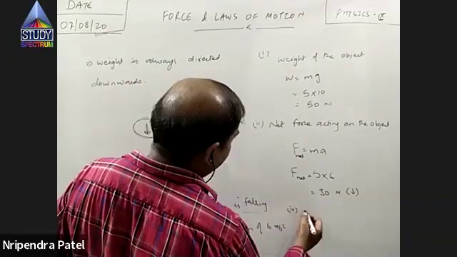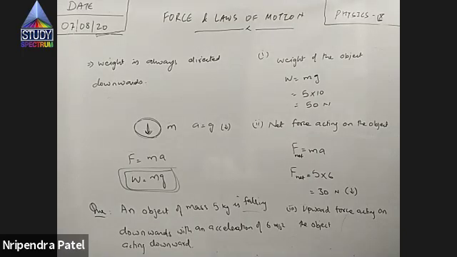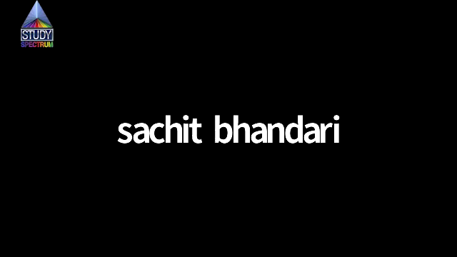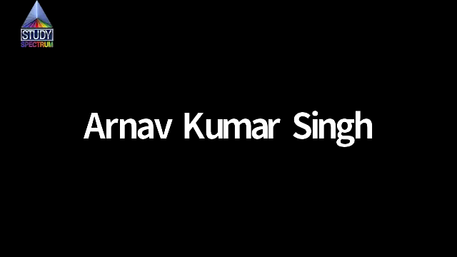Both are cancelling each other. So if an object is accelerating downward with an acceleration of 6 meters per second square, then the net force experienced by it is m into a. So 5 into 6, 30 Newton. So what is the net force acting on the object? The net force acting on the object is 30 Newton, right?